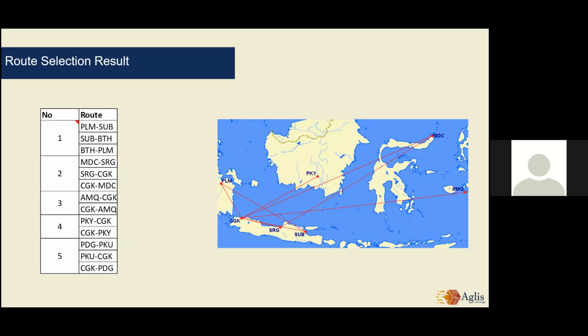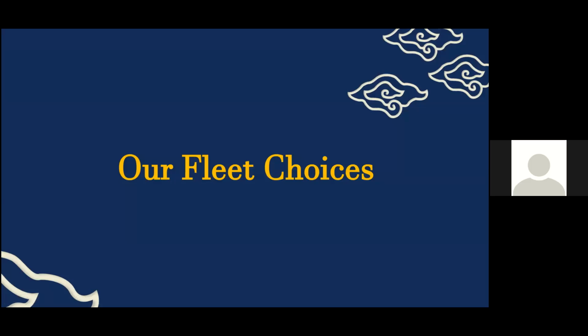Here are the route selection results. Based on the supply and demand table from 2 slides before this, here are our potential routes. Number one is Palembang to Surabaya, Surabaya to BTH, and BTH to Palembang. Number two, MDC to SRG, SRG to CGK, and CGK to MDC. Number three, and so on and so forth. And this is the picture of our route selection. And next, my friend will continue for the next explanation.